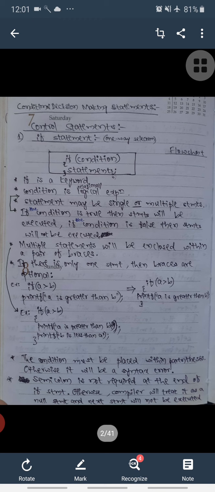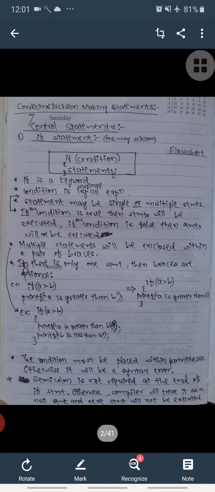Here the syntax is like this: small letter if, that is if, and in parentheses we should write the condition. If this condition is true, then we will enter inside this set of statements, and we will start execution of statements one by one. Suppose if this condition is false, then we will not enter inside this if statement. We will execute the next statement after this closed brace.